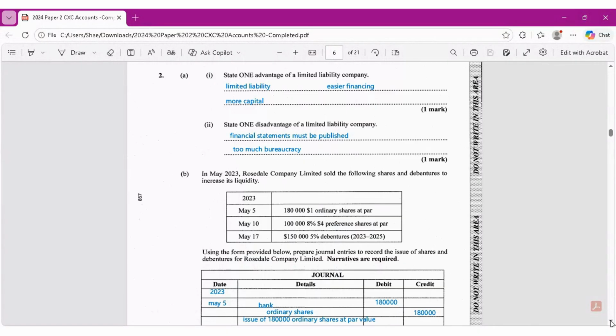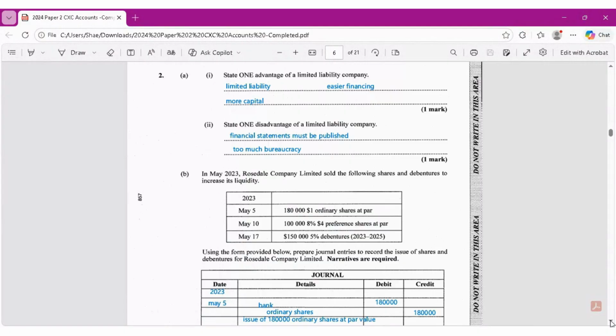Remember that a limited liability company would be a group of persons who can buy shares into a company. So this company has easier financing because they can get financing from different shareholders. They have limited liability, which is also an advantage because if the company is sued or bankrupt, the owners' or shareholders' personal assets will not be affected.